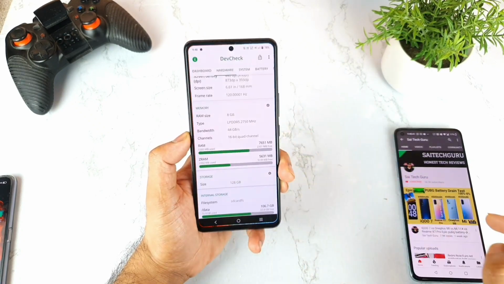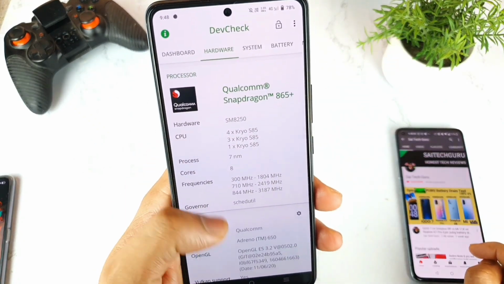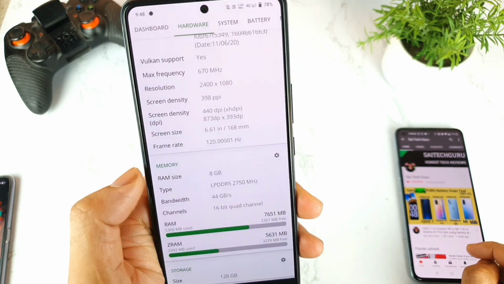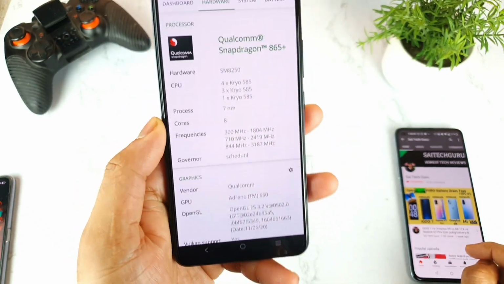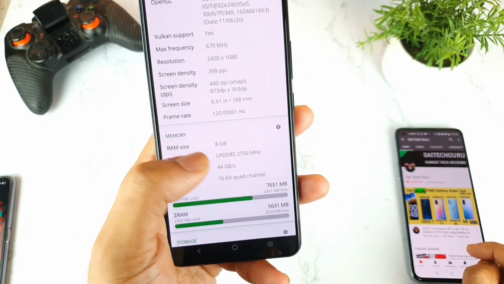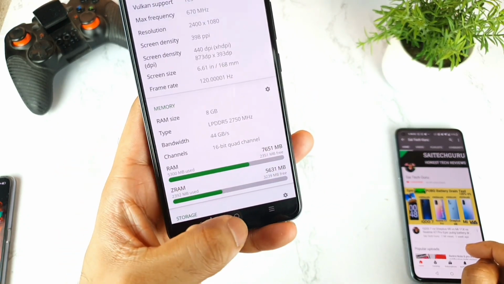And there's another application, which is the DevCheck application. In this, it's showing LPDDR5 RAM, as you can clearly see, friends. But the processor is showing 865 Plus. So it's also not consistent. As you can see, it's showing LPDDR5.